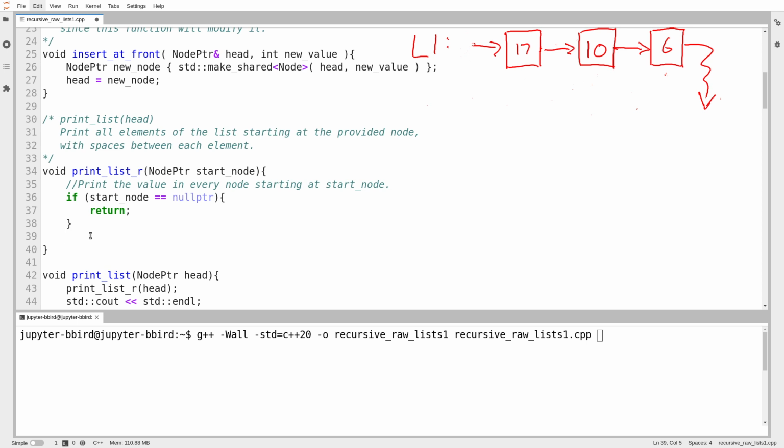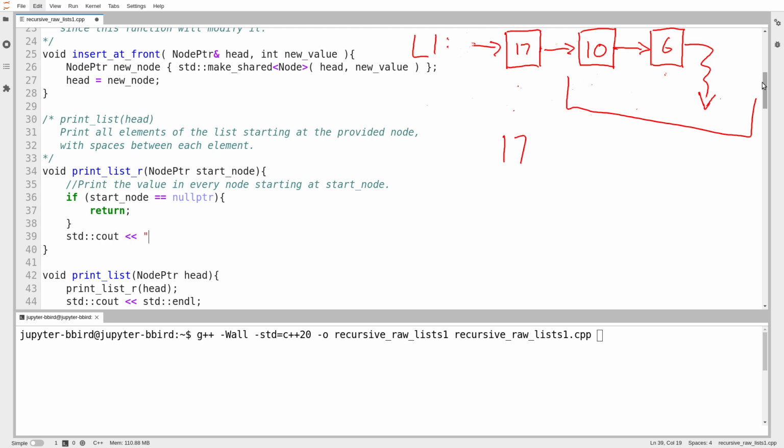Okay, so how do I print out a list? You gave me a pointer to the 17. How do I print this out? Okay, well, I guess I can print out the 17. I want to do as little work as possible. So I print out the 17, and then I say, well, hey, I've printed out one node. Now I want to print out the rest of the list. Okay, so we'll try that out.